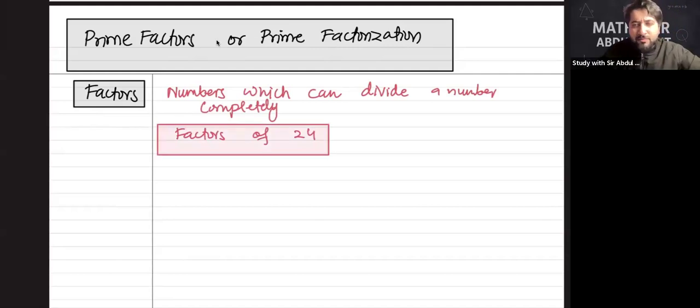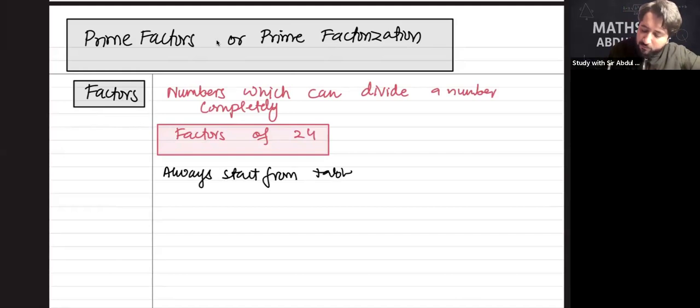It means that 24 comes in how many tables? It comes in table 1, and you will start writing factors of 24, 2, 4 like this. No, no, no. Start from table 1. Always start from table 1. So 1 times 24, 2 times 12, 3 times 8.